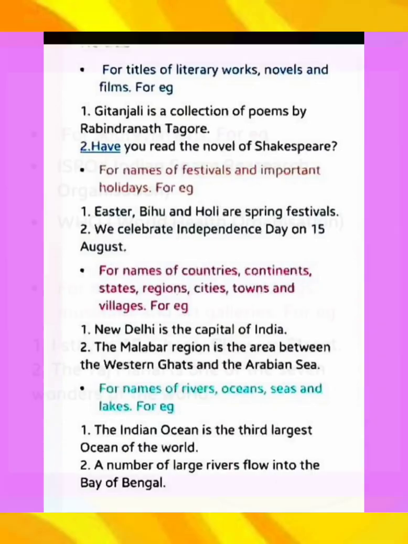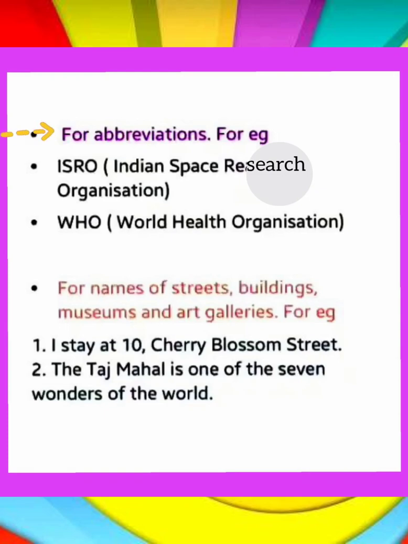So next rule of capitalization is for abbreviations. Abbreviations mean short forms. For example, ISRO. ISRO is the short form for Indian Space Research Organization, and WHO is the short form for World Health Organization. Next rule, that is the last rule for capitalization, is for the names of streets, buildings, museums and art galleries, we use capital letters. Example, first one, I stay at 10 Cherry Blossom Street.